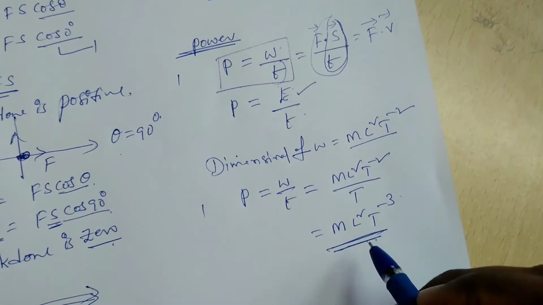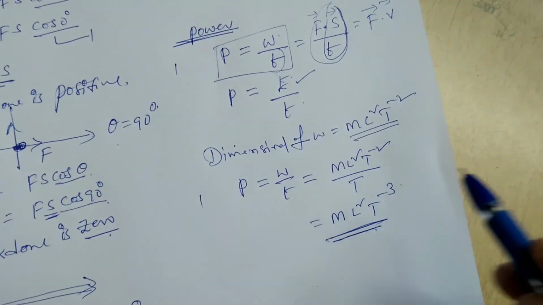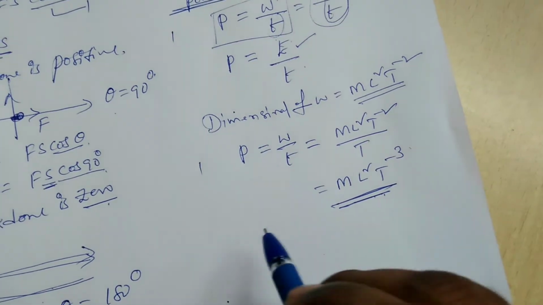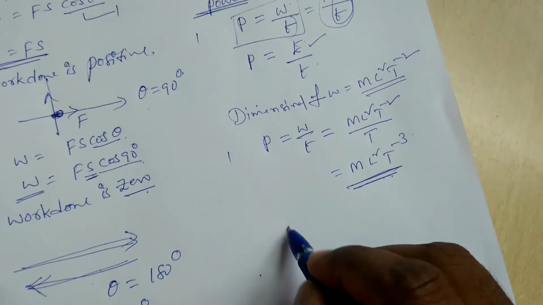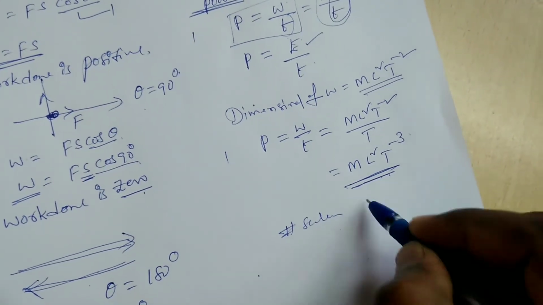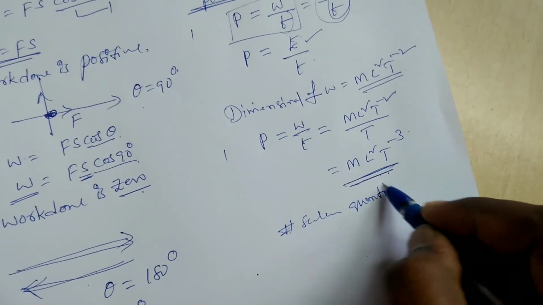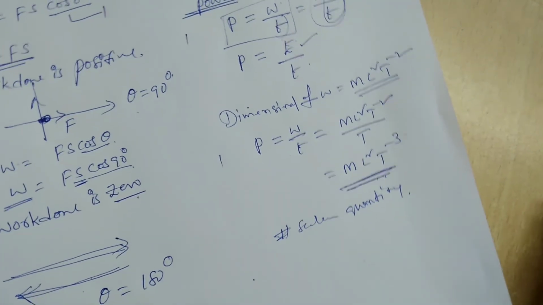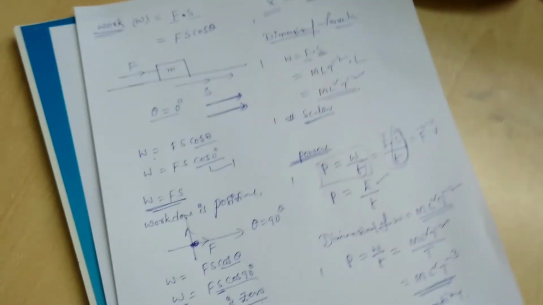Finally, the dimensional formula of power and the dimensional formula of work done. Next, power is also a scalar quantity.